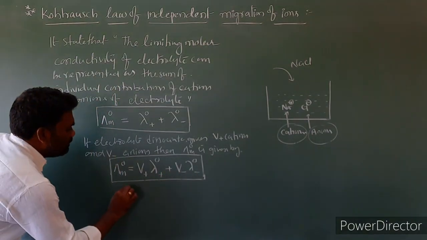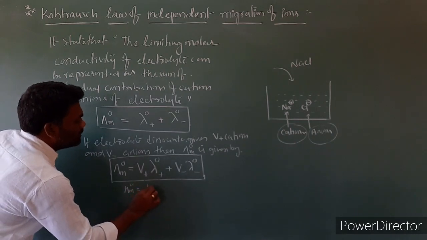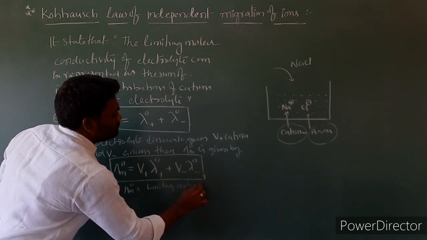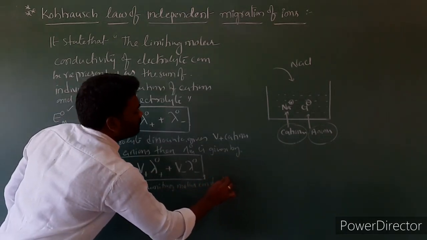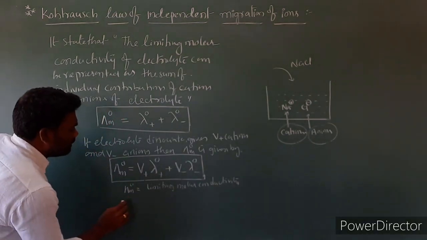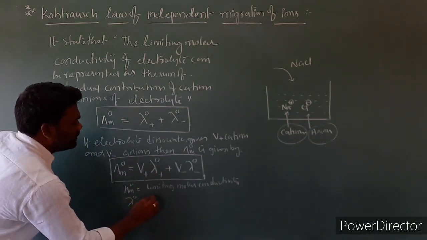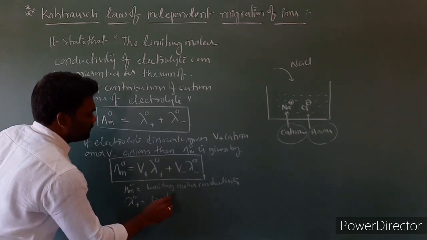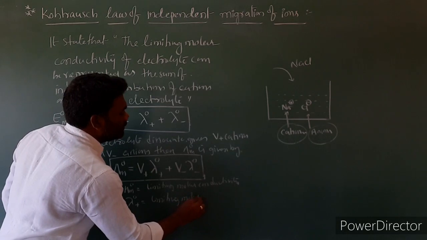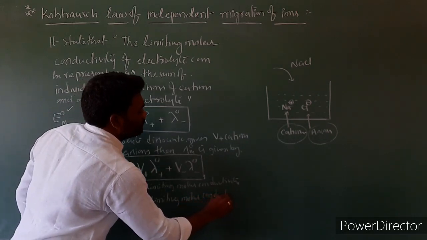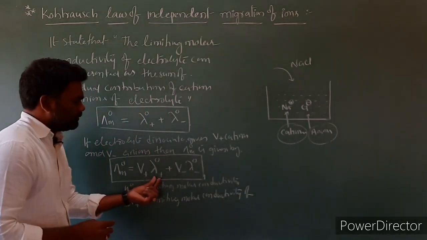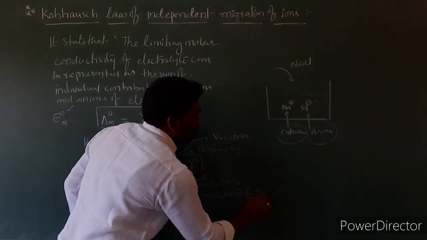Here lambda m naught is equal to limiting molar conductivity. Lambda naught plus is equal to the limiting molar conductivity of the positive ion, which we call a cation.